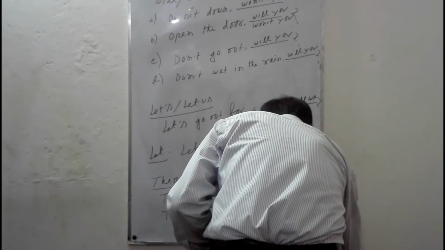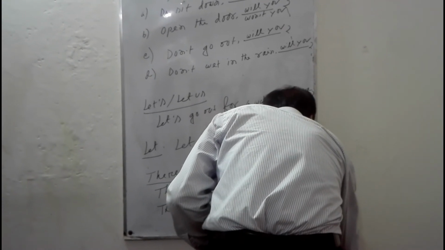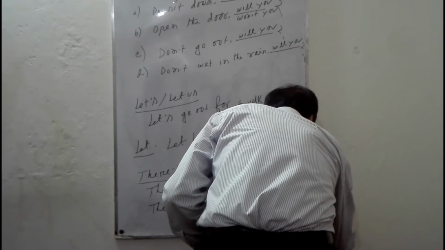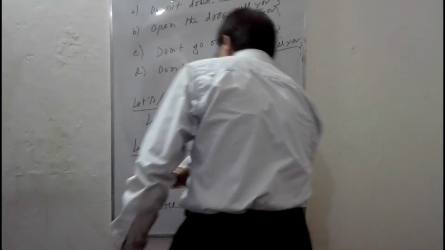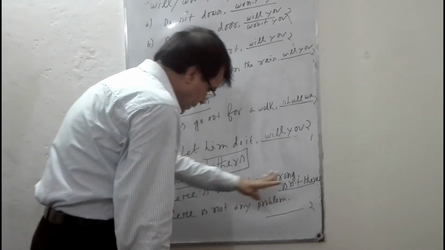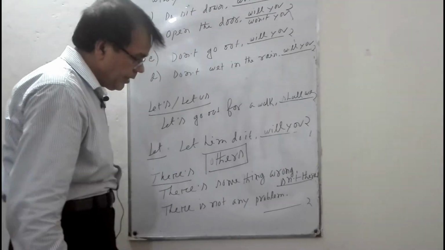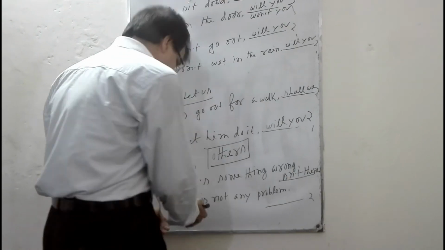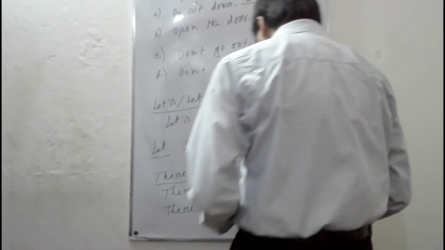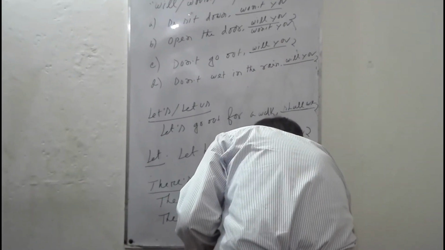There is the subject in the tag, isn't there, because it's a positive statement. There is not any problem. It's a negative statement, so the question tag is positive: is there?